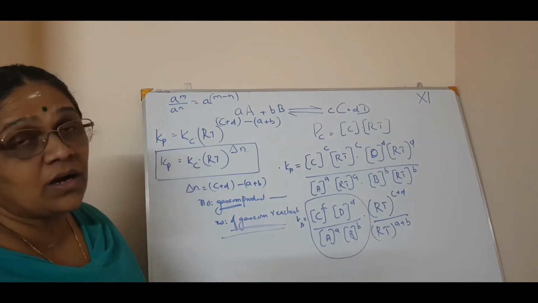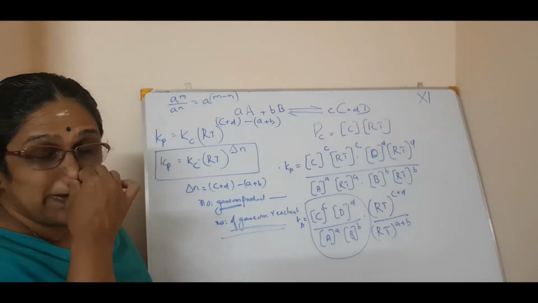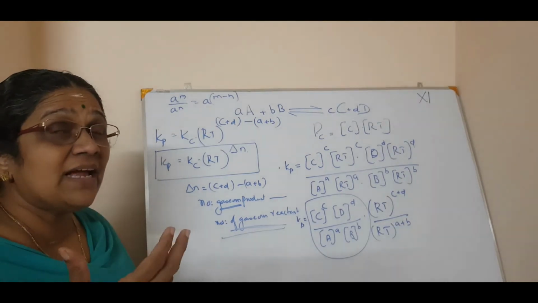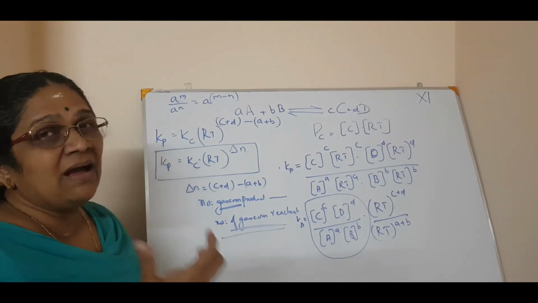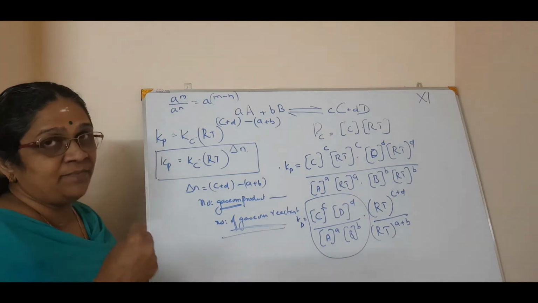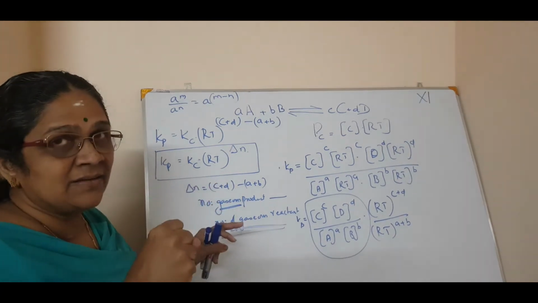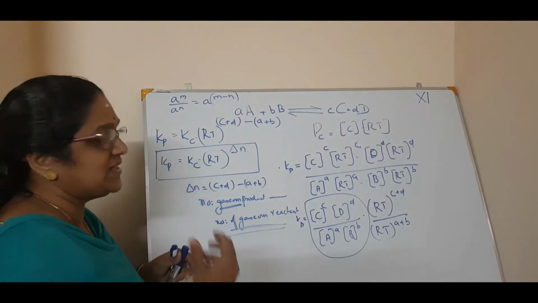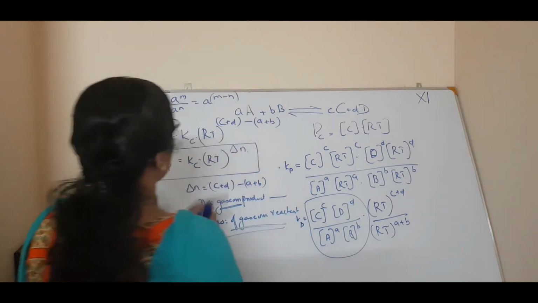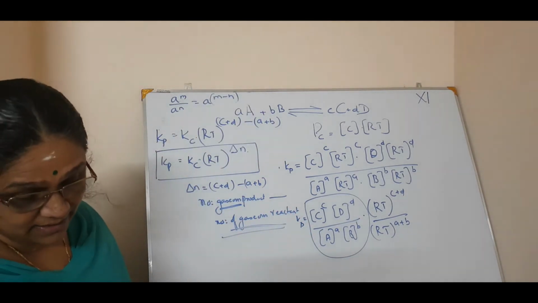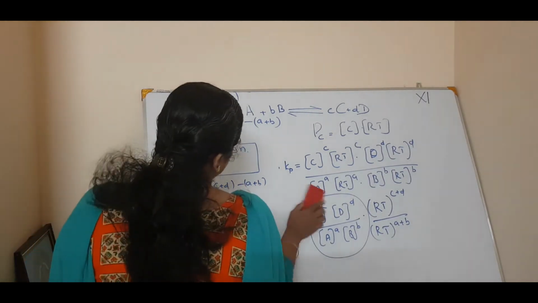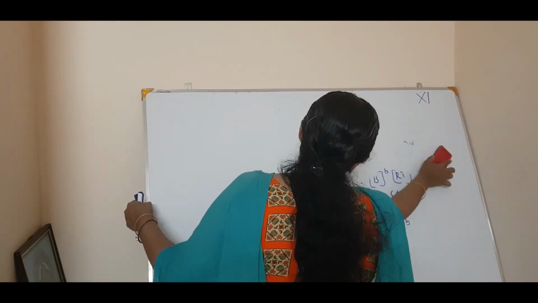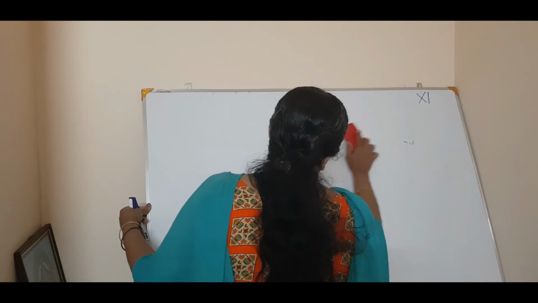Clear? Hope you understood this. So today itself you have to derive this. Then only you will get a hang of it. Otherwise, if you just go through it, you will find that it will be easy, but you have to get that hang of it. Then it will be easy for you. That flow has to come. So this is Kp is equal to Kc into RT raised to delta n. Clear? That is the general expression for Kp and Kc. I have given you a homework. You can do that. Clear?